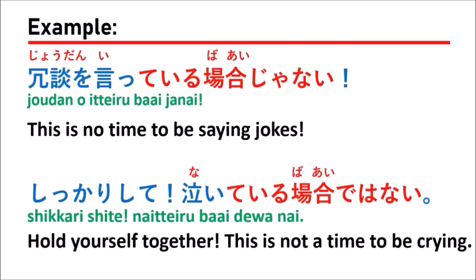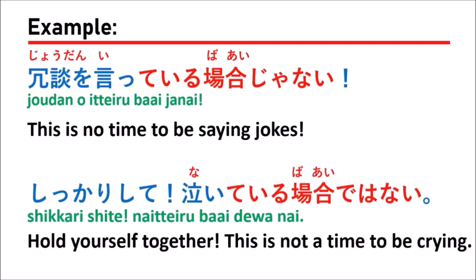If you change it to the て form, you get 泣いて, followed by いる and then ではない. So they say しっかりして泣いている場合ではない, which means hold yourself together, this is not a time to be crying.